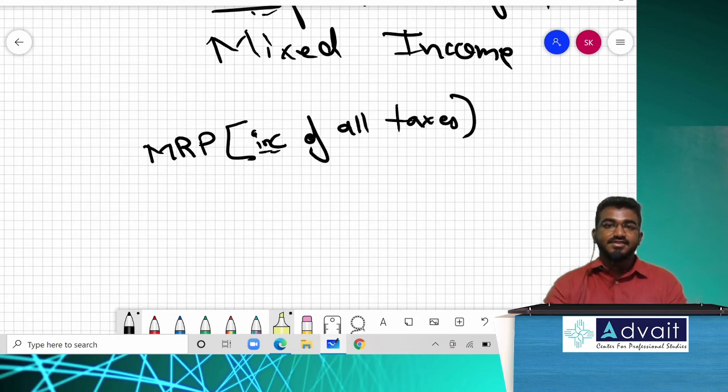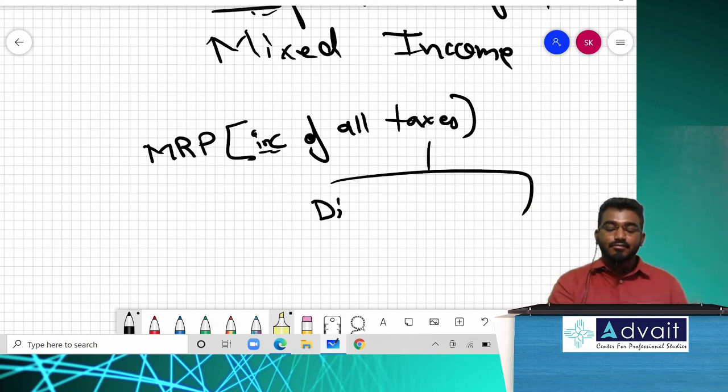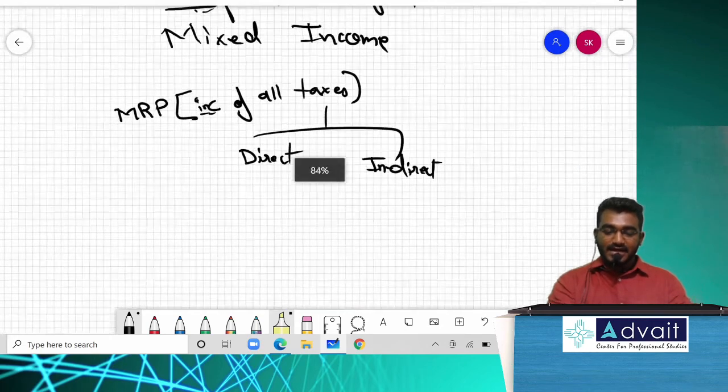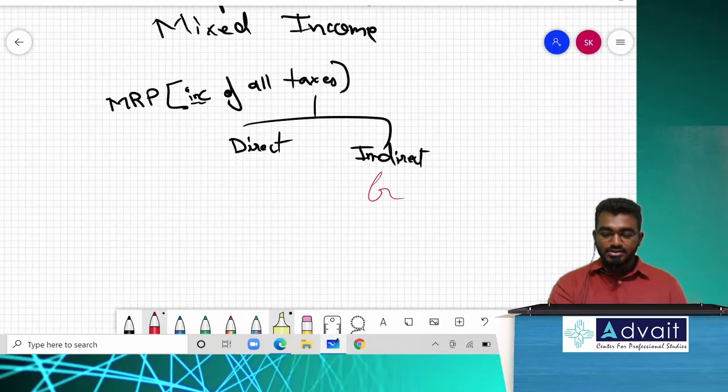What is this tax? Is it direct or indirect? Indirect taxes. Remember, in India we have two types of taxation. How many types of taxation? Direct and indirect. This indirect tax is on goods and services, and this direct tax is on income and wealth.